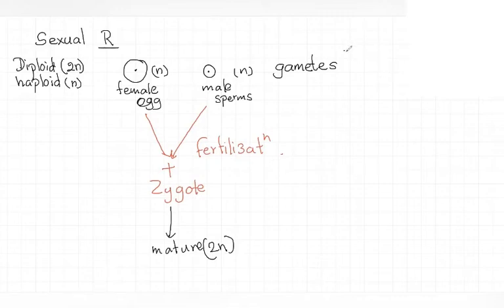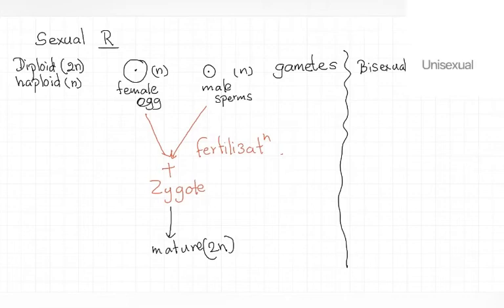Now here on the right side, the left side is the sexual reproduction, but in this right side, I will write another concept that is related to this. That is, there are two types of organisms, right? Bisexual organisms or unisexual organisms, right?